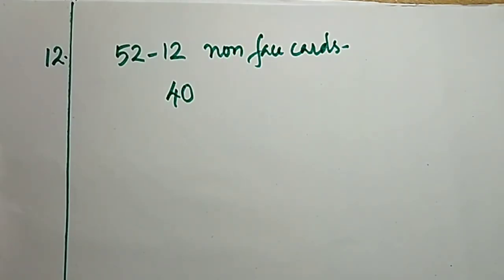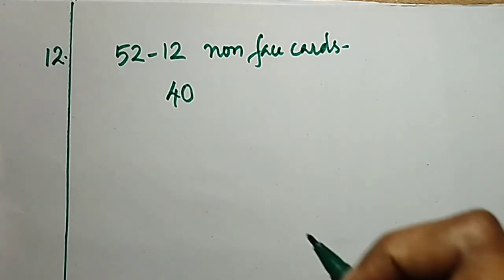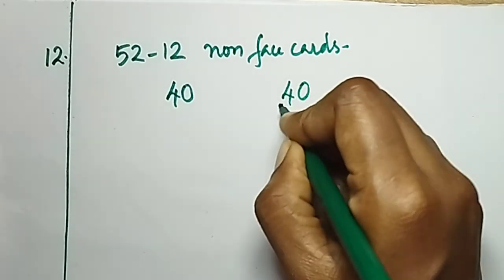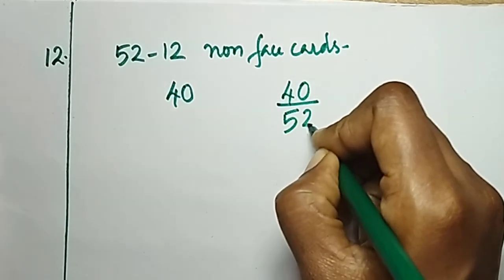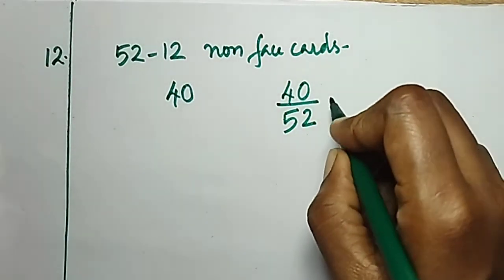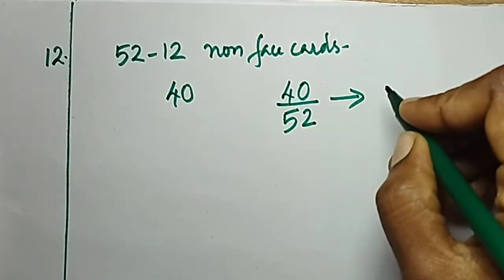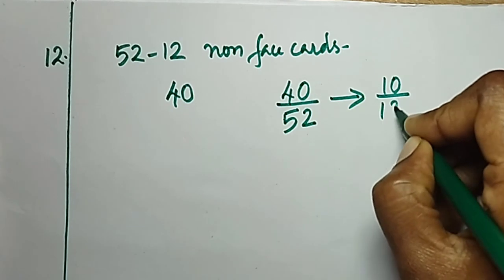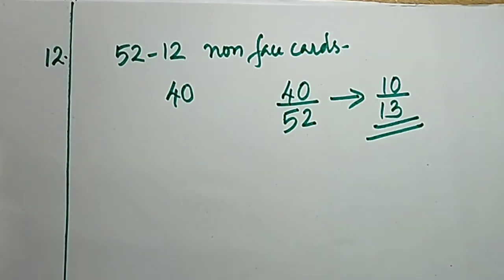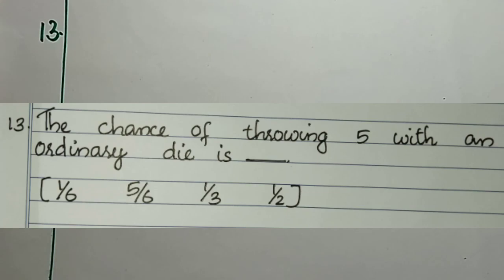Then the probability of getting non-face cards will be equal to 40 by 52. Then when we simplify this, we will be getting, yes, 10 by 13. So the option B is right. Question number 13. The chance of throwing 5 with an ordinary die is dash.